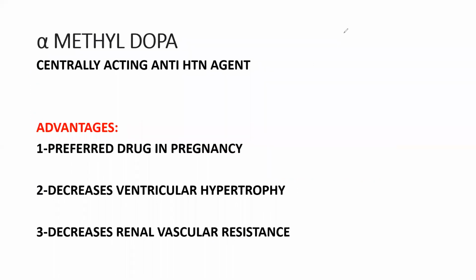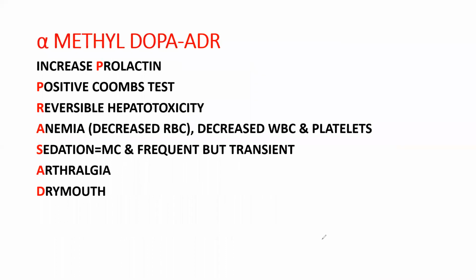Coming to alpha methyl dopa, this alpha methyl dopa is a centrally acting antihypertensive agent. What are the advantages of alpha methyl dopa? It is a preferred drug in pregnancy, and it decreases ventricular hypertrophy and decreases renal vascular resistance. And what are the ADRs of alpha methyl dopa? I told you the ADRs of clonidine are remembered with the help of DNS PIC. And this one, alpha methyl dopa, you can remember with the mnemonic PRASAD.